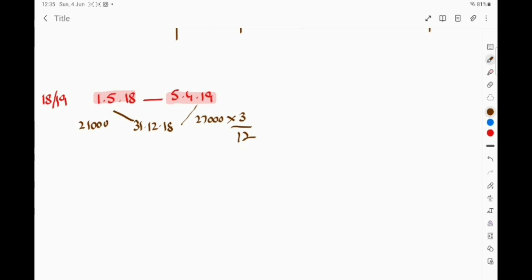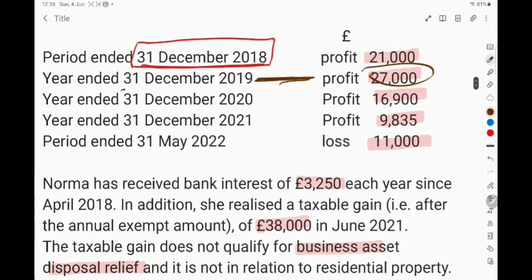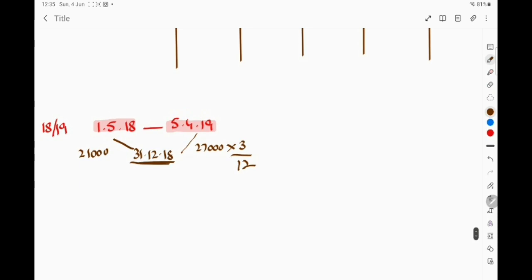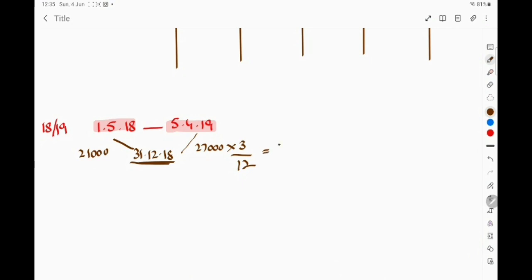From 1st May 18 to 31st December 18, the profit earned by the business is 21,000, but we have to add a further 3 months profit, and those further 3 months of the tax year lie in the next accounting year. So, we have considered the profit earned in the next accounting period, that is 27,000 from 1st January 19 to 31st December 19, that is given here. Out of this we have included 3 months profit. So, this will be 27,000 multiplied by 3 divided by 12, and this will be 6,750. So, the total profit to be assessed in the first tax year is 27,750.